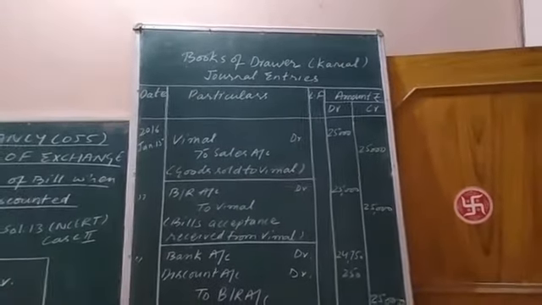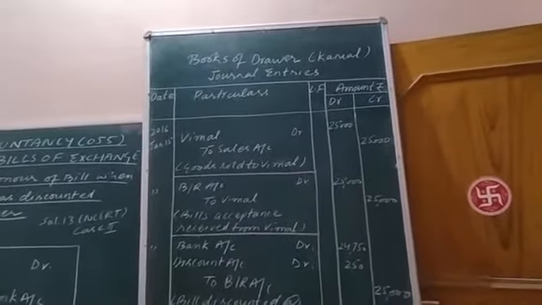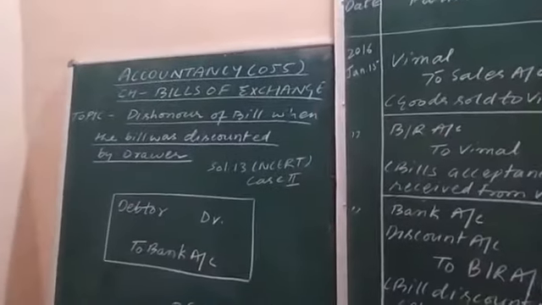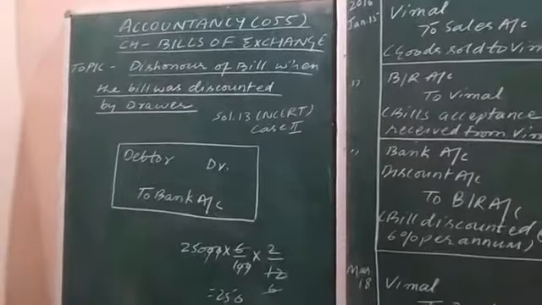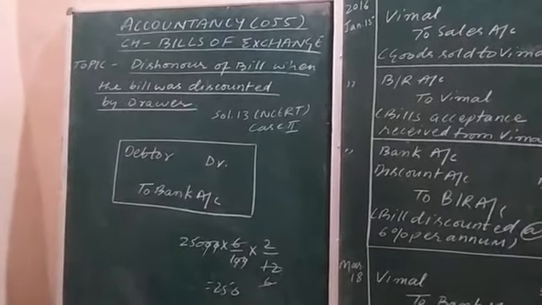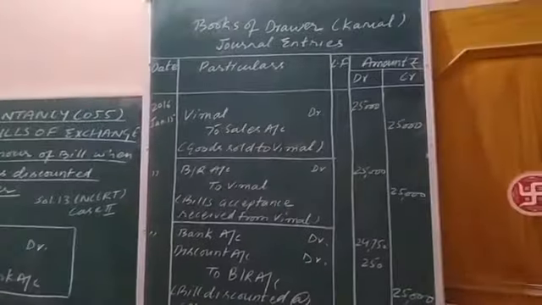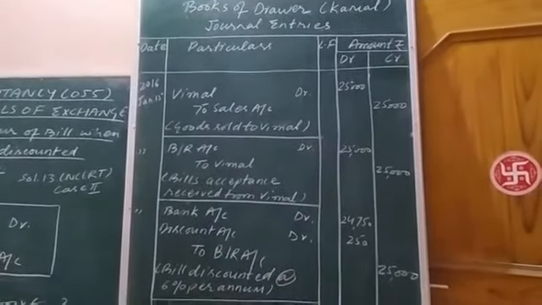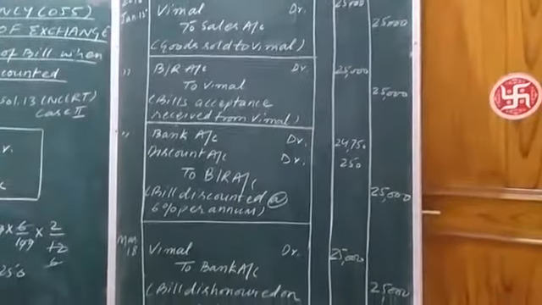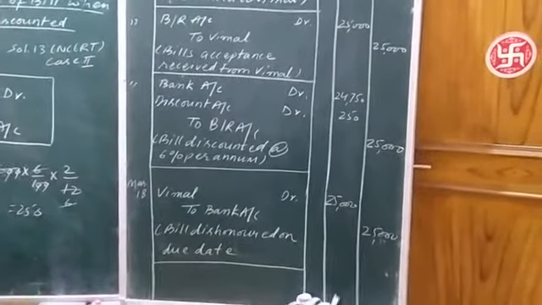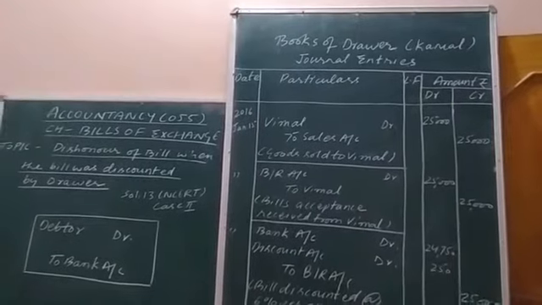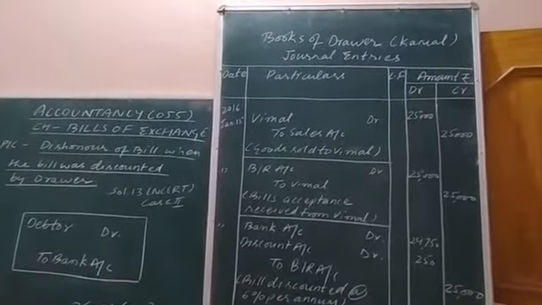Tomorrow I will explain the journal entries to be passed in the books of the drawee. Now just take a screenshot of this, fill it up, and try to solve some questions yourself also. Try to solve some previous questions before 13 yourself.